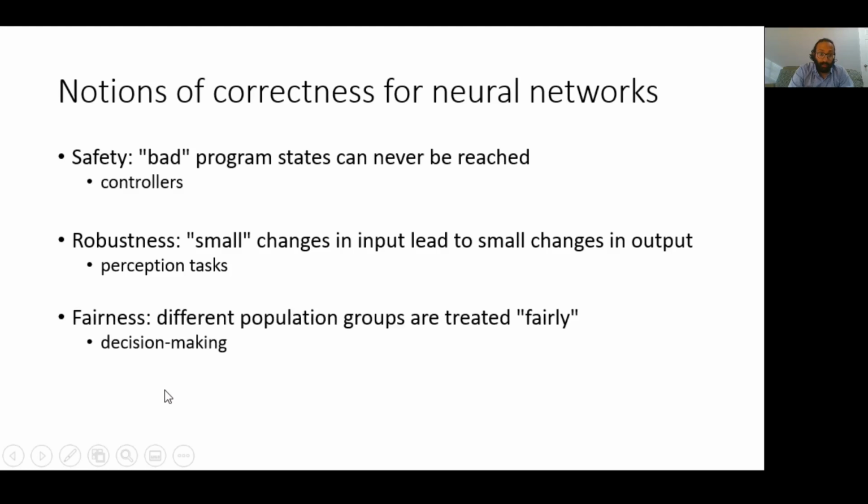Another notion of correctness that is increasingly important is that of fairness, which states that different population groups should be treated fairly for a variety of definitions of fairness. And this is becoming more and more important as we start using neural networks in decision-making algorithms. And there are a number of other notions of correctness, but in this talk, we'll focus on the notion of robustness.